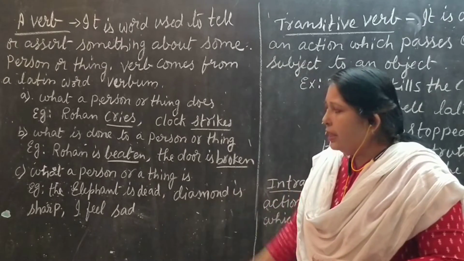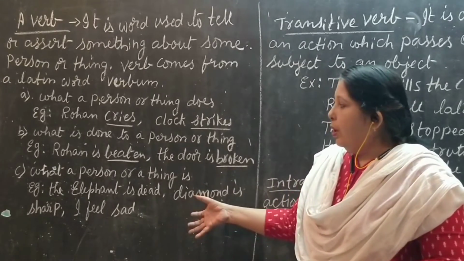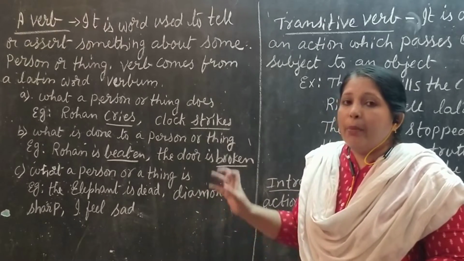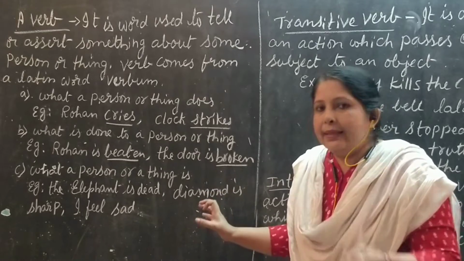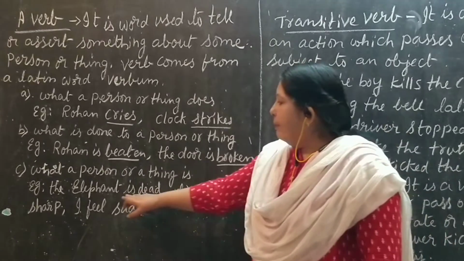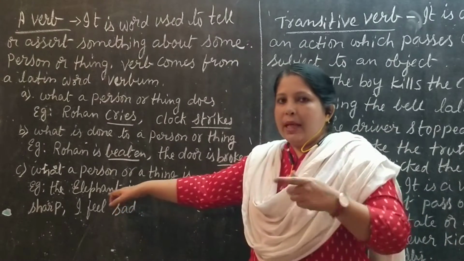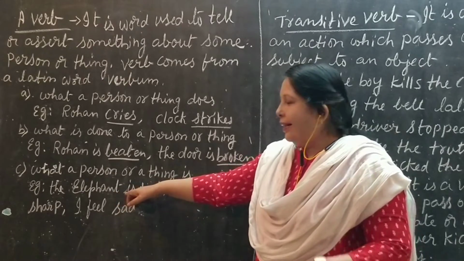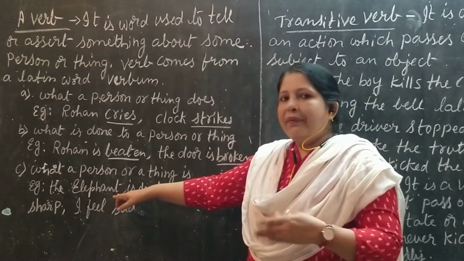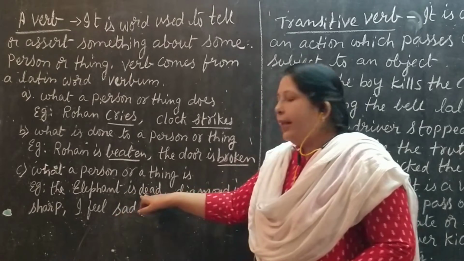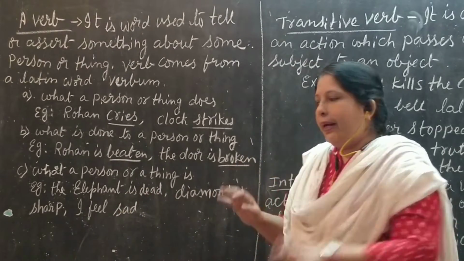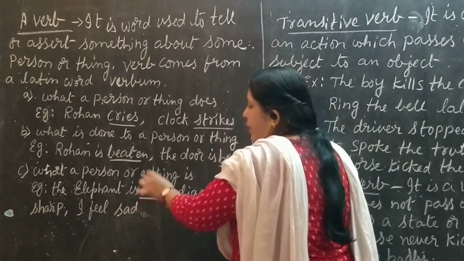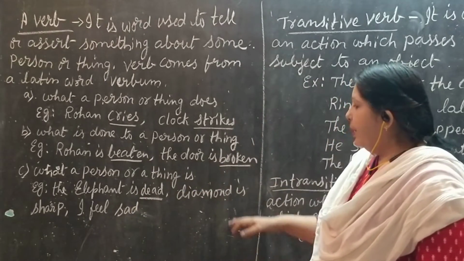In the same way, the verb also says something about a person or a thing, in what state it is. For example, a person, and an animal will also come with that. Not only a person, but a living being. The elephant is dead. What is the state of the elephant now? It is dead. Okay. So that will be the verb.